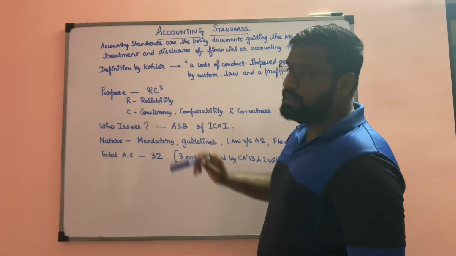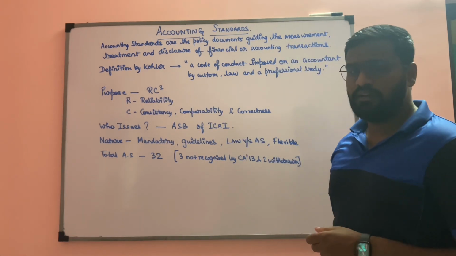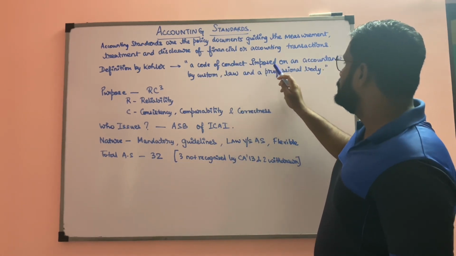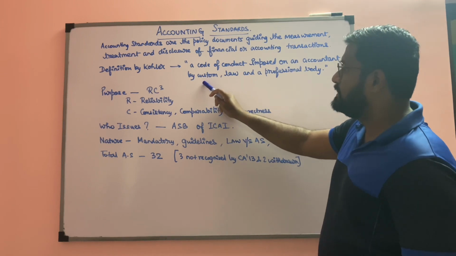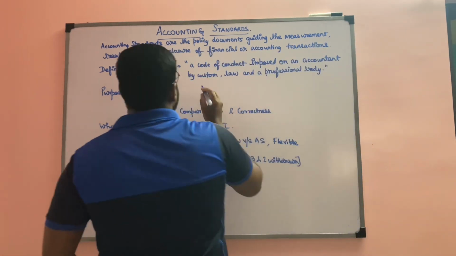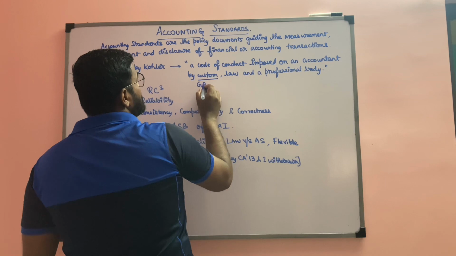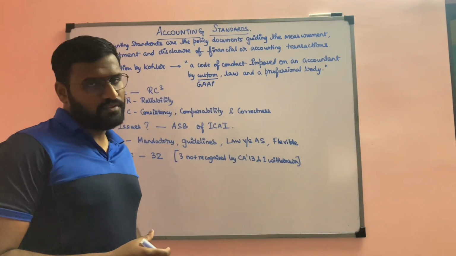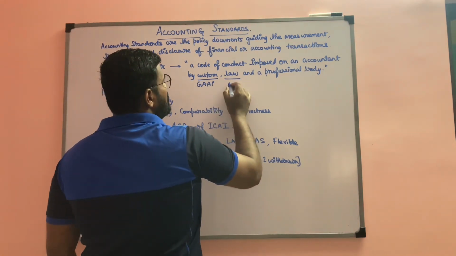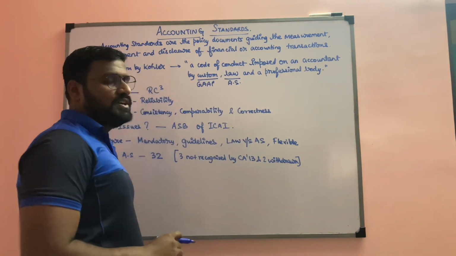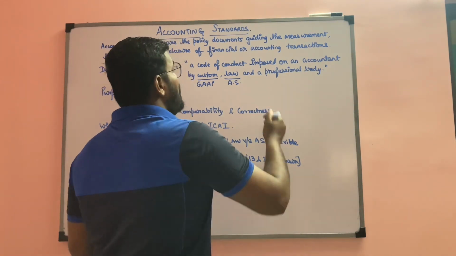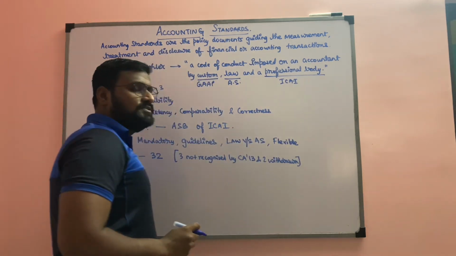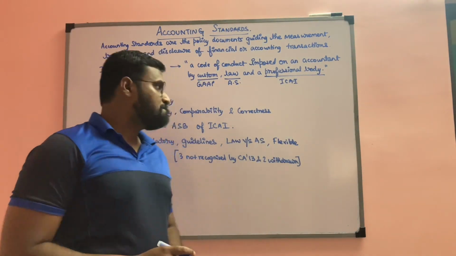Moving on to the definition by Cora, it makes the whole concept of accounting standards pretty simple. It is a code of conduct imposed on an accountant by custom. Now when we say custom, we are referring to the generally accepted accounting principles because those were customary policies that were being followed. When we say law, we are referring to the accounting standards which have to be followed mandatorily. And which is the professional body doing this? It is the ICAI, Institute of Chartered Accountants of India.